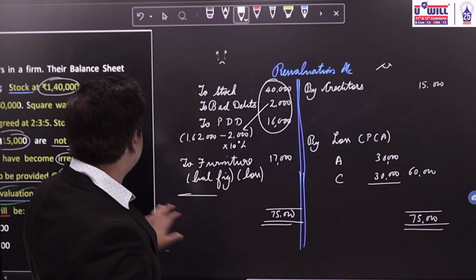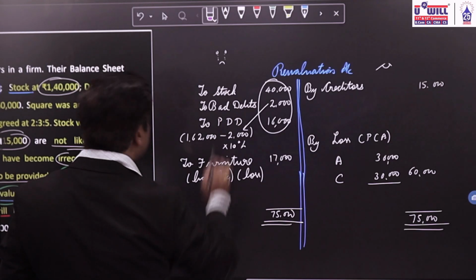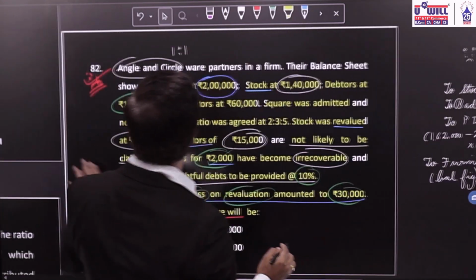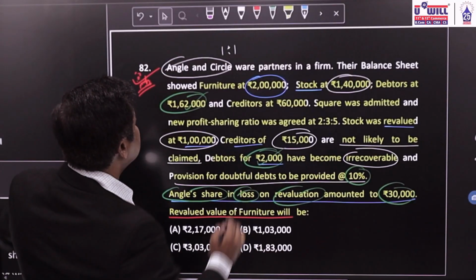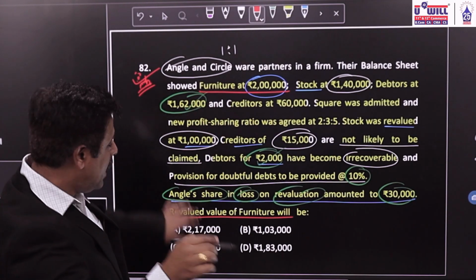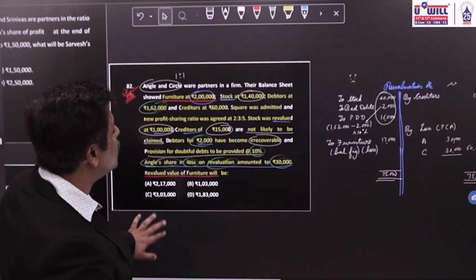Now, here you all can see how much is the furniture account given in the question. Furniture's value is given how much? See here, furniture's value is given as 2 lakh rupees. And there is a loss in furniture's value of 17,000 as we have seen just now.